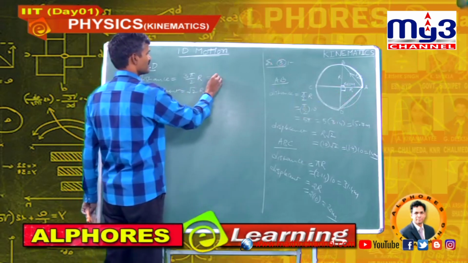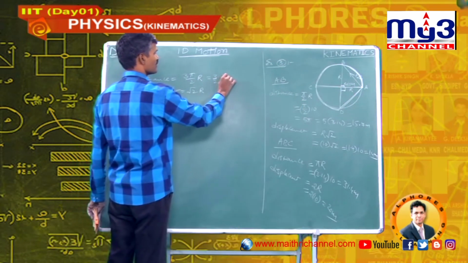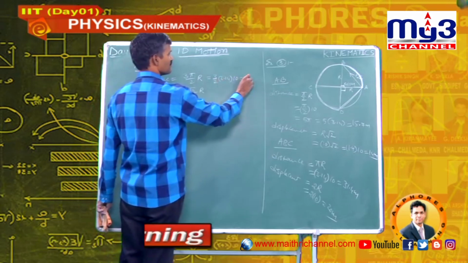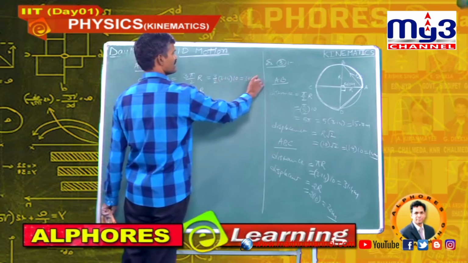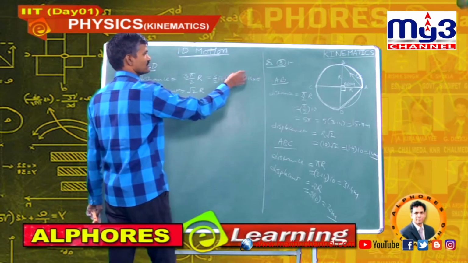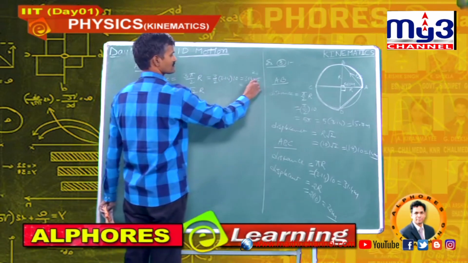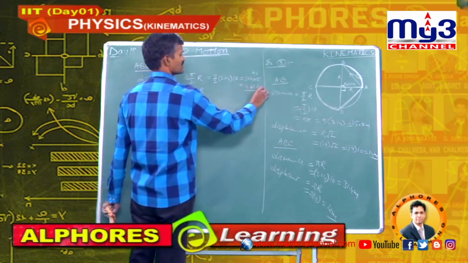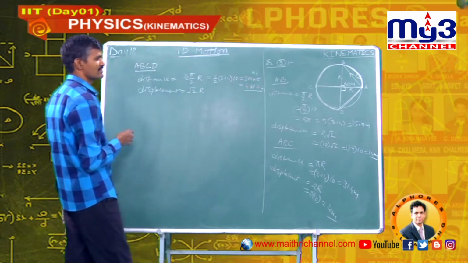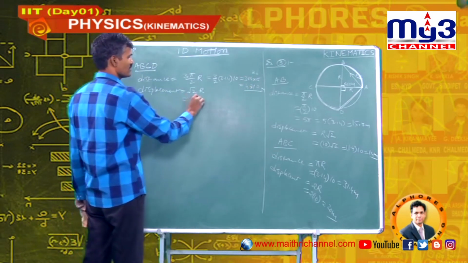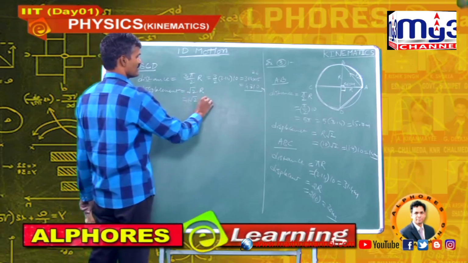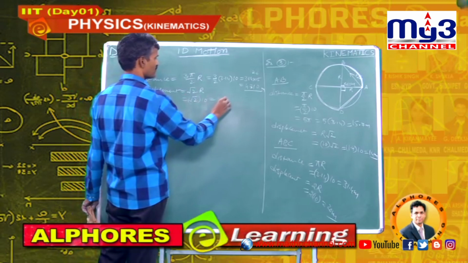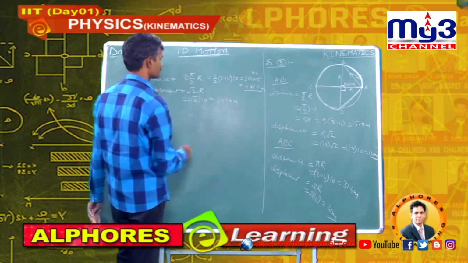So, the distance is 3 by 2 into 3.14 into radius 10 meters, 3.14 into 15, that is 47.10 meters. The displacement is root 2 into 10 meters, that is 14.14 meters.